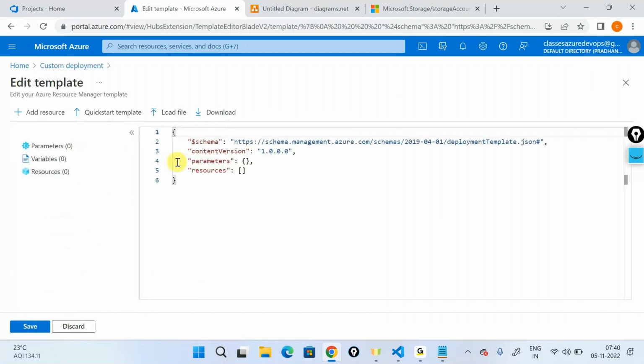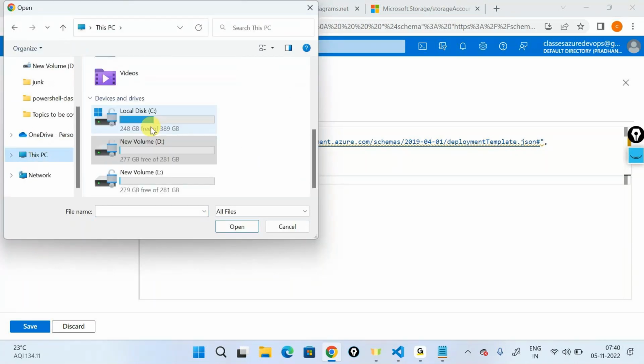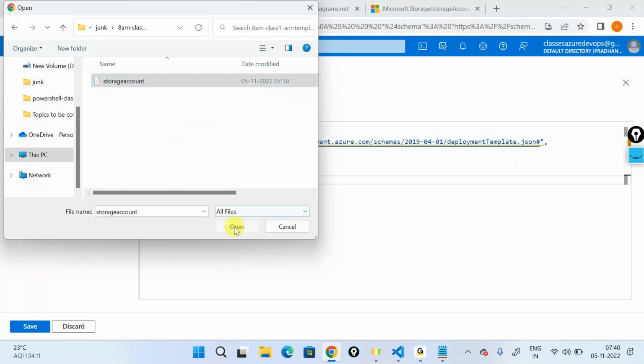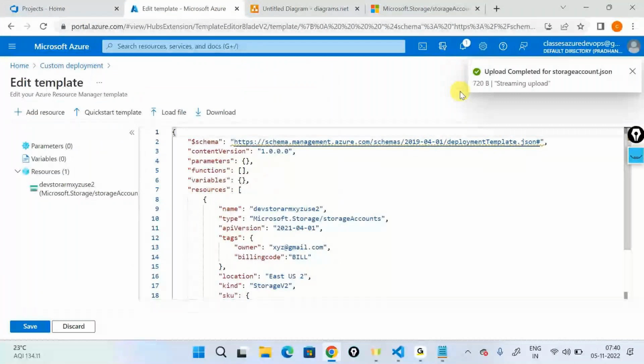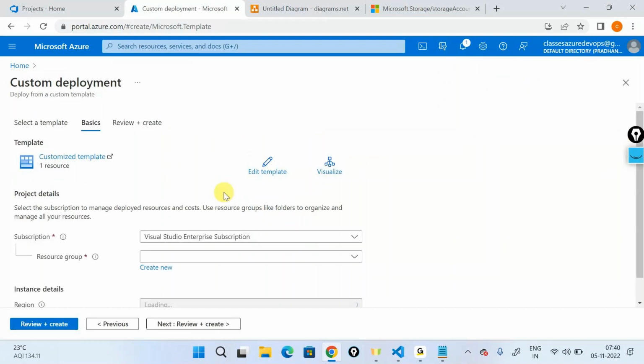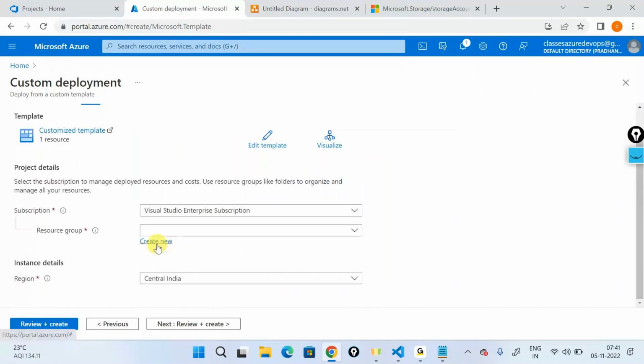It's going to tell, okay, fine, this is where you can load your file or you can paste your file out here. I'll say load my file. I'll just go ahead into my directory and get my file out here. So I have uploaded my file into the Azure portal, and this is the file that will help me create the storage account, etc. I'll just save. I'll just scroll down. Now it's asking me what is the resource group that you want to deploy this in. I'll say create a new one.